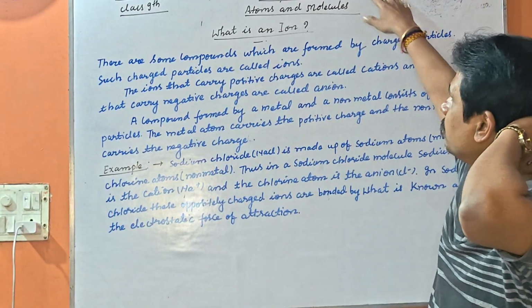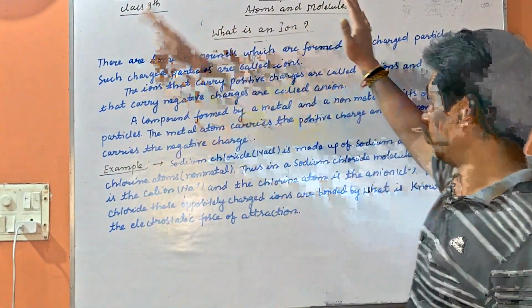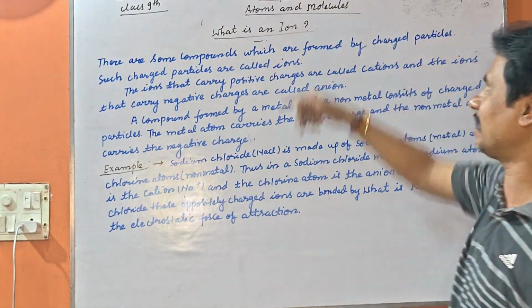Today I come with the video, chapter number 3, Atoms and Molecules. This is the class of chemistry, class 9. So, let's start with today's video. The first topic is: what is an ion?